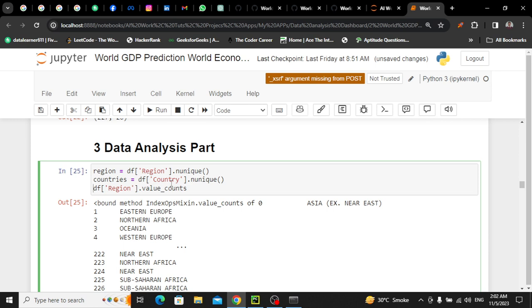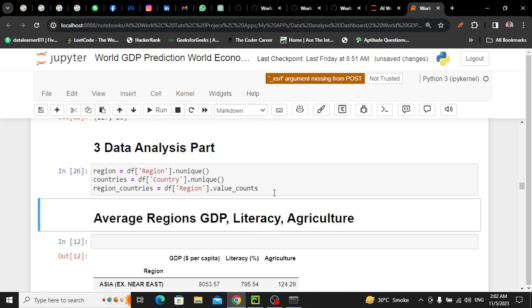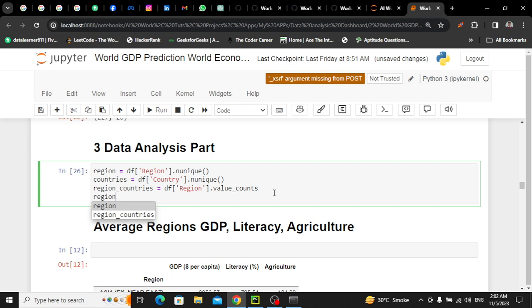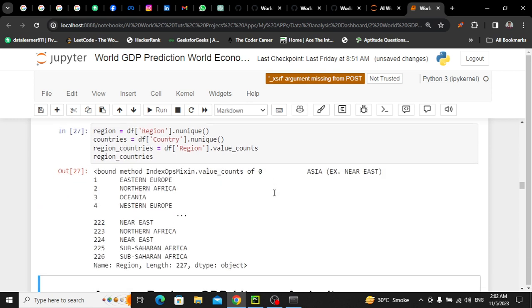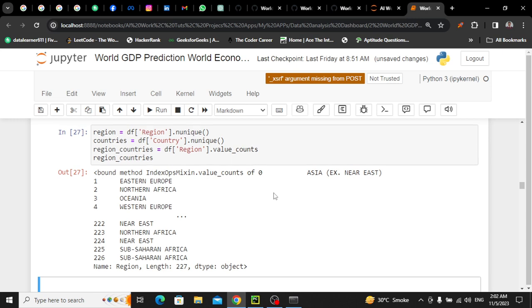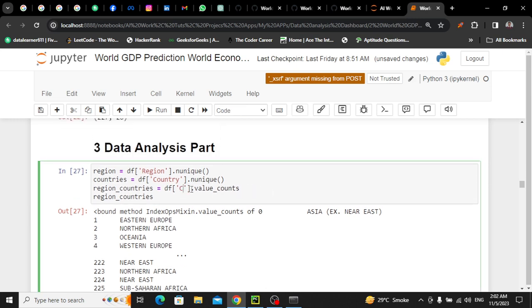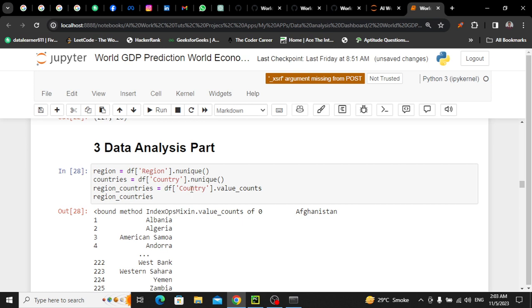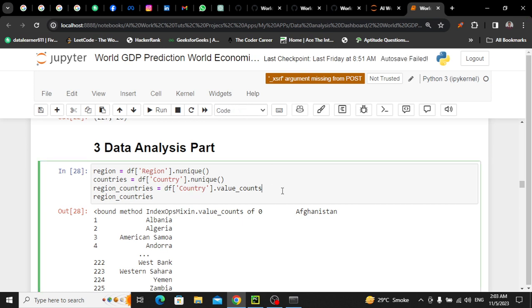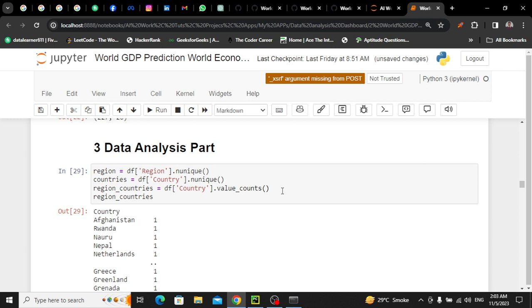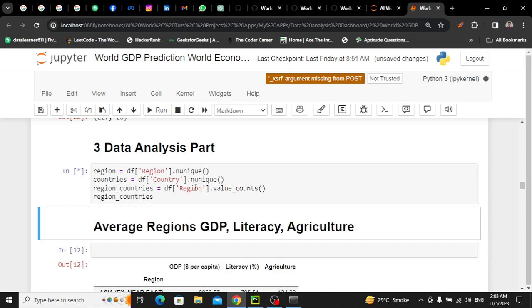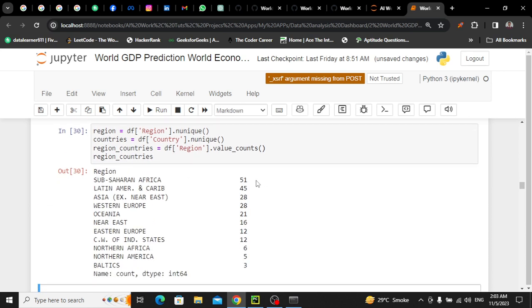I store them, countries count region countries. Just let me check region countries, have I done it correctly? I think I have made a mistake. Let's see. No. Yeah, it's okay, but here we have to use parenthesis, only then it will display properly, but instead of country we have to use region definitely. Yeah, so Sub-Saharan we have 51 countries.